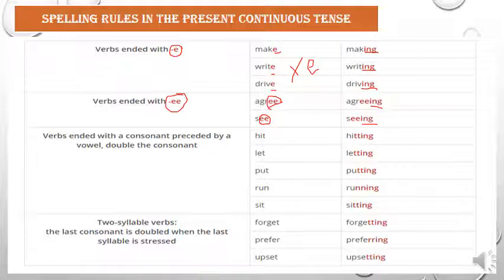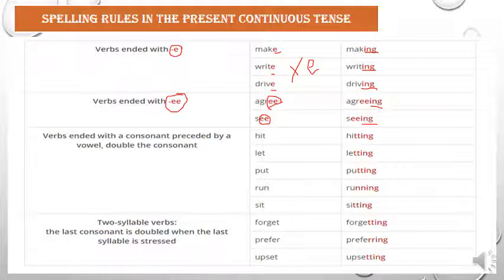Now we move to rule number 3, and this rule is about the verbs that end with a consonant preceded by a vowel, like hit, let, put, run.